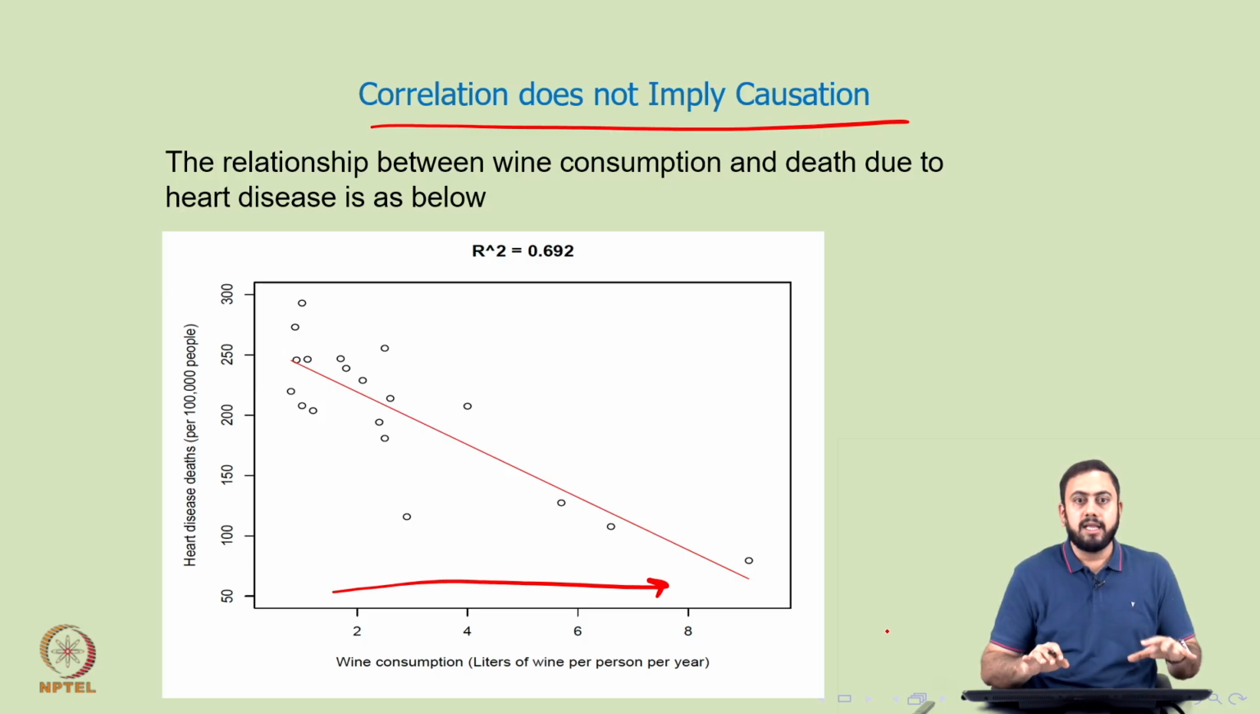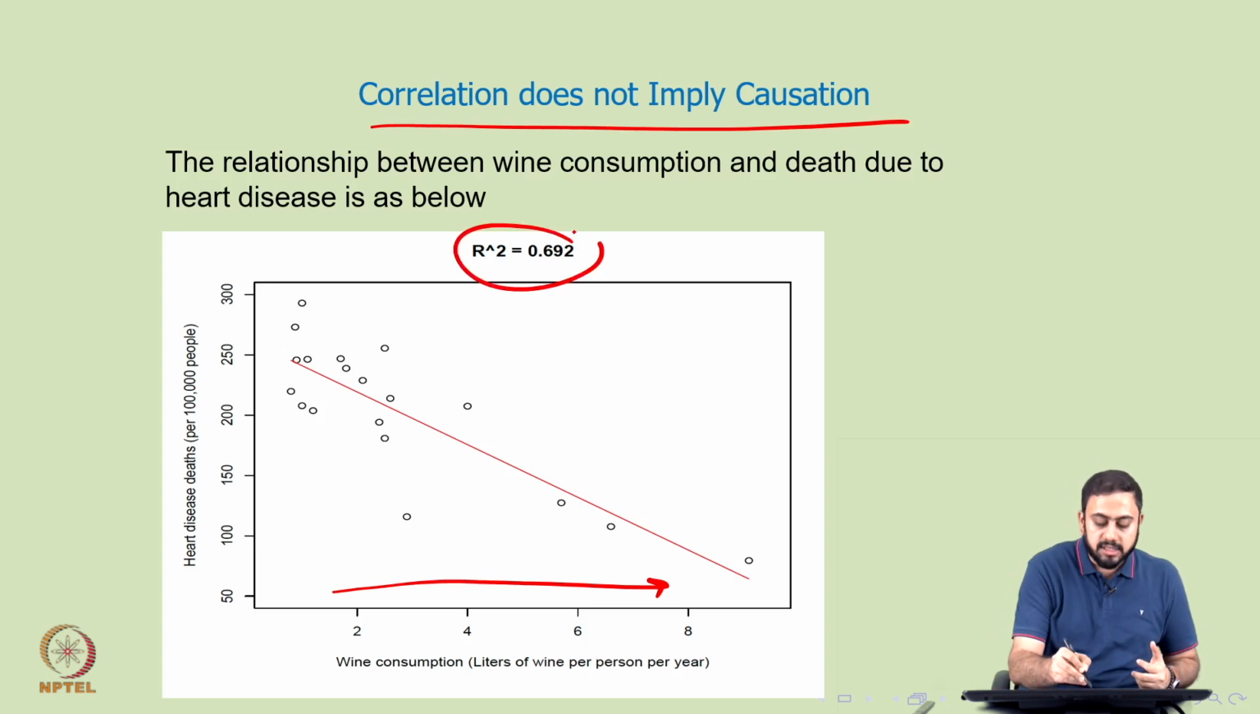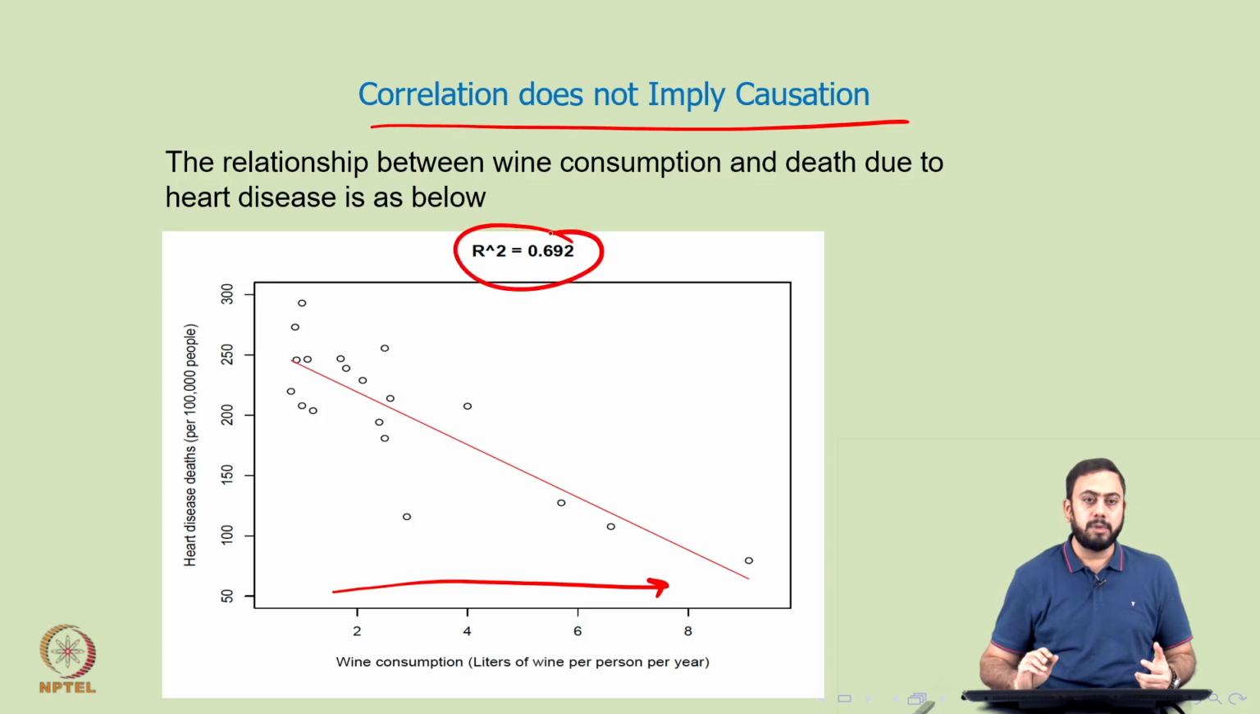So, again, the whole idea is that even though you see a strong R square, by the way R square is almost 70%, which is a decent value to begin with, and even though you see that the line of best fit is somewhat close to all the points on the scatter plot, correlation does not imply causation. So, one should not jump to a conclusion that drinking more wine causes fewer heart disease deaths. This last statement I made is not correct. Okay. So, correlation does not imply causation.